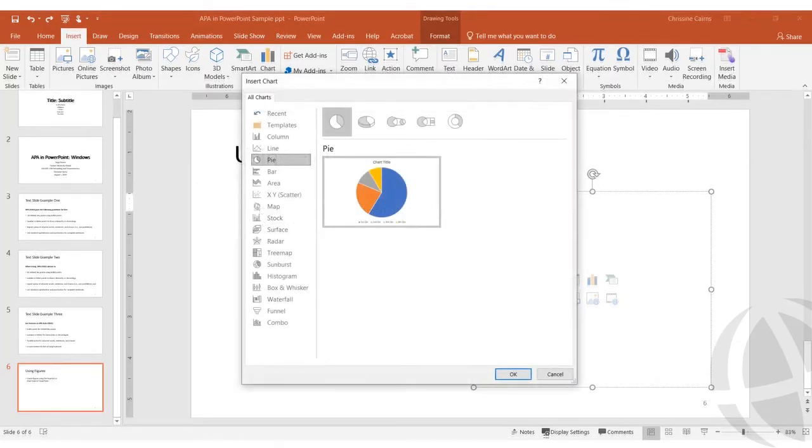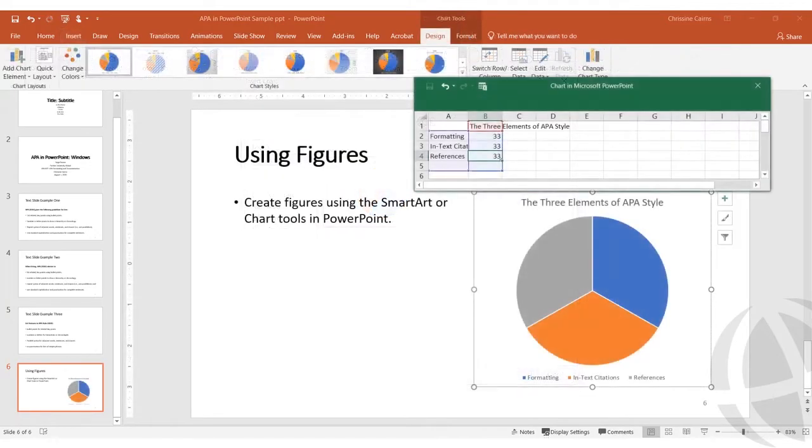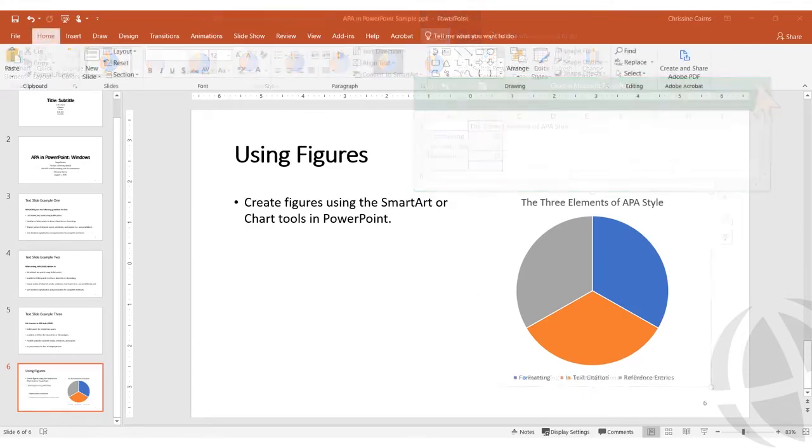I want to add a pie chart. Once I click OK, a sheet will pop up for my data. You can add more data points or take away data points as needed. I typed a new title and filled in the content cells for an example. Click the X in the corner of the data sheet to close that out. My objective is to show you the APA style elements for using a figure.